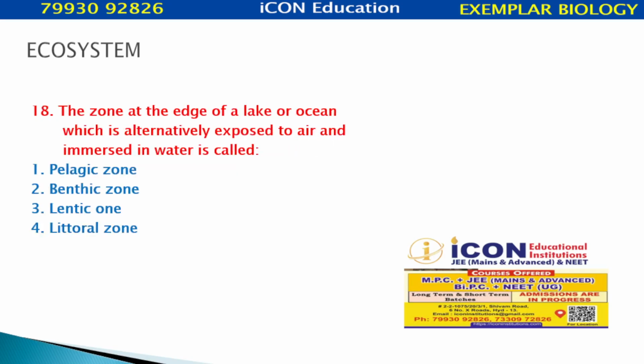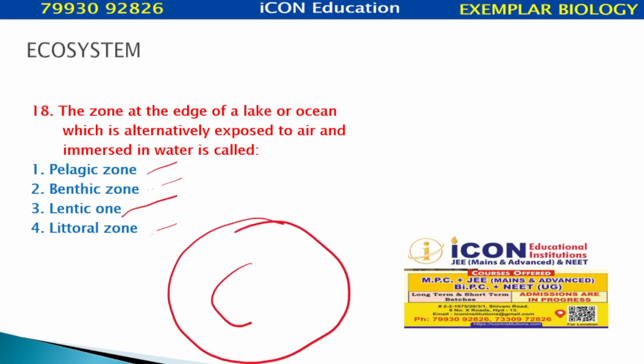The zone at the edge of a lake or ocean which is alternately exposed to air and immersed in water is the littoral zone, we can say. Pelagic, benthic, lentic and littoral are given here. This is the littoral zone, the shore region. Littoral zone is the answer.